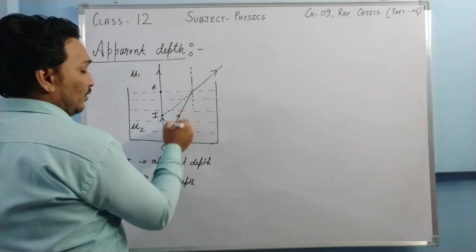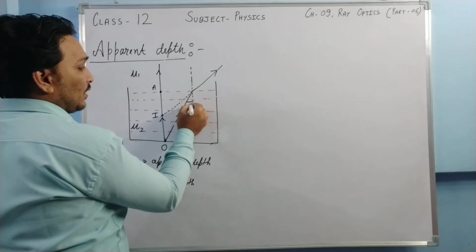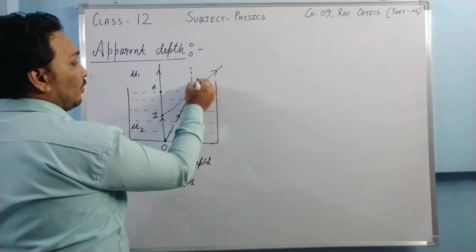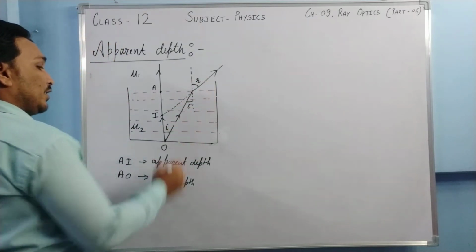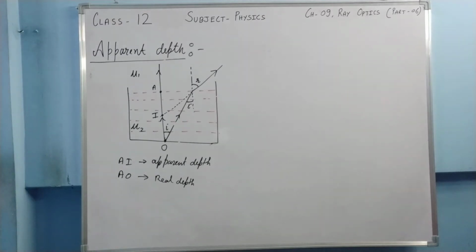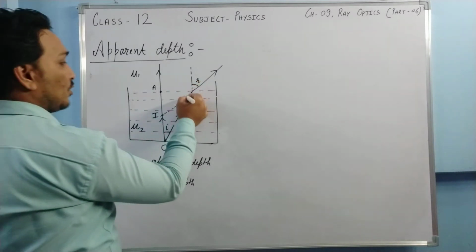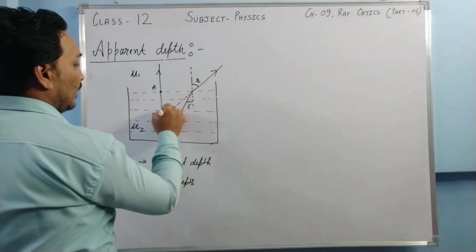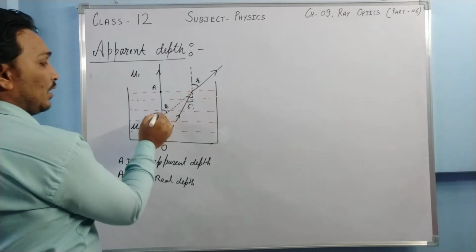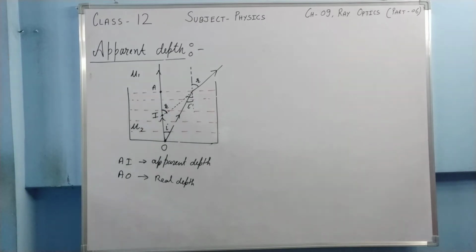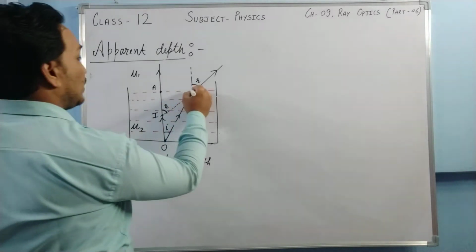For this ray, this will be your angle of incidence and this will be your angle of refraction. If this is i, then this is going to be i. Very simple geometry: it is an alternate interior angle. If this is r, this whole angle is going to be r, and that is why this angle is going to be r, because of alternate interior angles. Now let this side be B.